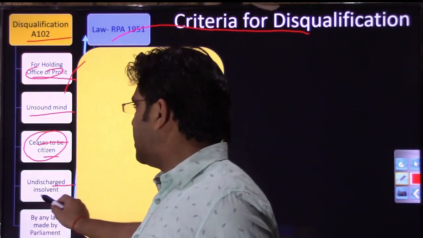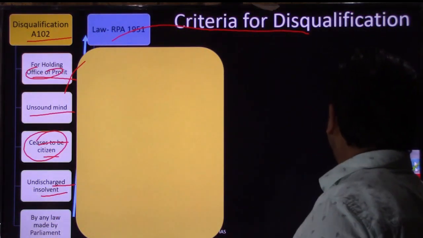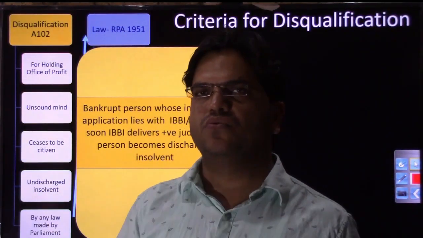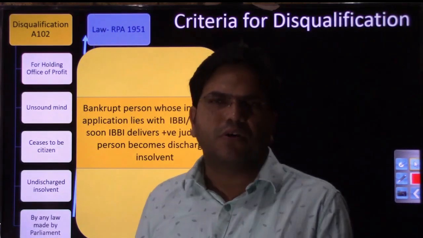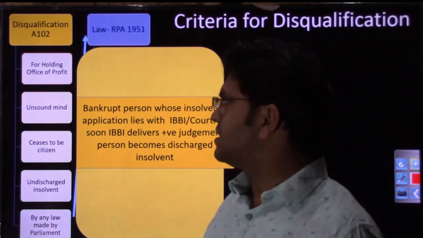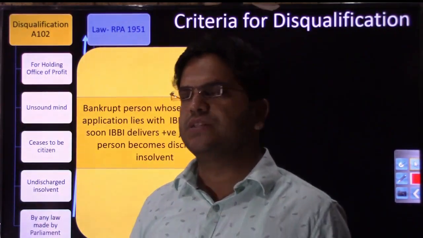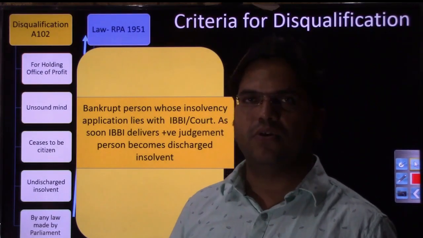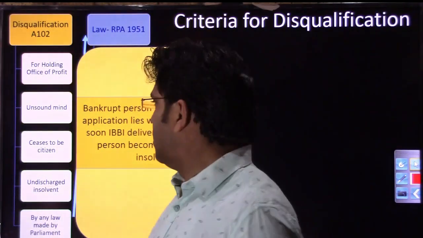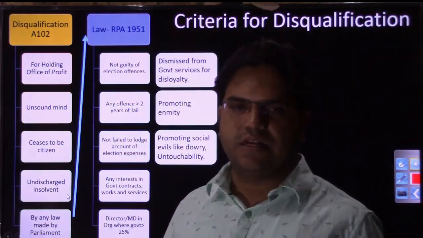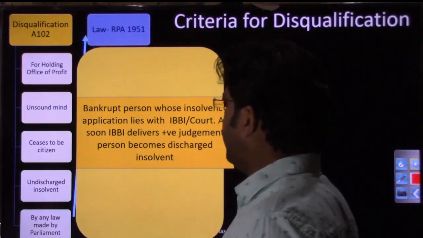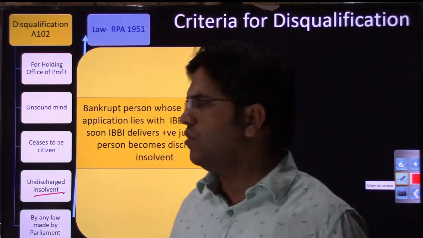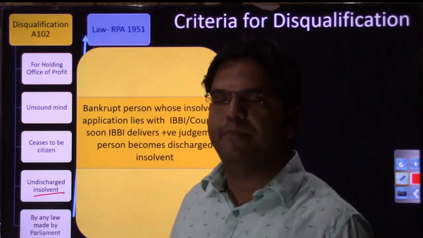Then, if any person is an undischarged insolvent, let us see the meaning of undischarged insolvent. Suppose a member of parliament also happens to have a private business. For example, Vijay Mallya was a member of Rajya Sabha and was running his own business in parallel, but he had taken loans from various banks and defaulted on the loans. Banks have declared him insolvent, which means he does not have the capacity to pay. If I use a lame word, he has become a bank defaulter.